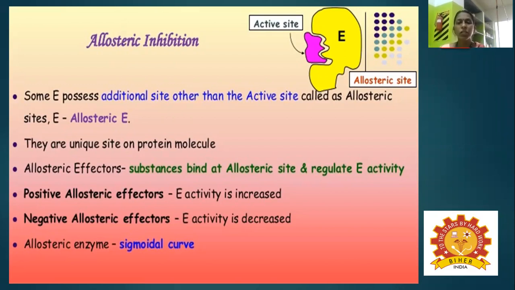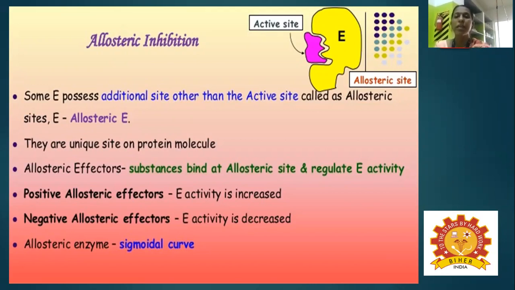So what does allosteric mean? Effectors. An allosteric effector means a substance that binds to the allosteric site and regulates the enzyme activity. There are two modes. They are called positive allosteric effectors, in which case the enzyme activity is increased, and negative allosteric effectors, where the enzyme activity is decreased. The allosteric enzymes show a sigmoidal curve.